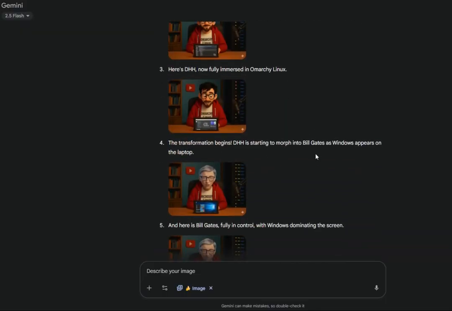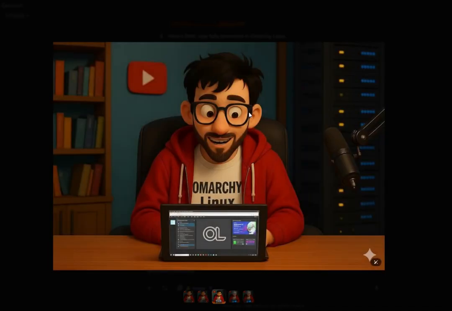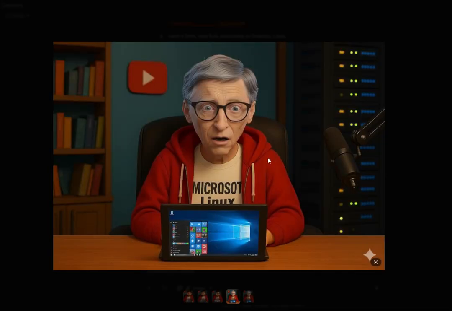Next, picture number 3. Here's DHH now fully immersed in Arch Linux. Wow, he looks totally energetic, as you can see there. The transformation begins. DHH is starting to morph into Bill Gates as Windows appears on the laptop. So this is image 4, and you can see DHH has transformed into Bill Gates. Bill Gates looks very surprised, and again the laptop has an outside screen, almost like a tablet, and there's Windows on it.